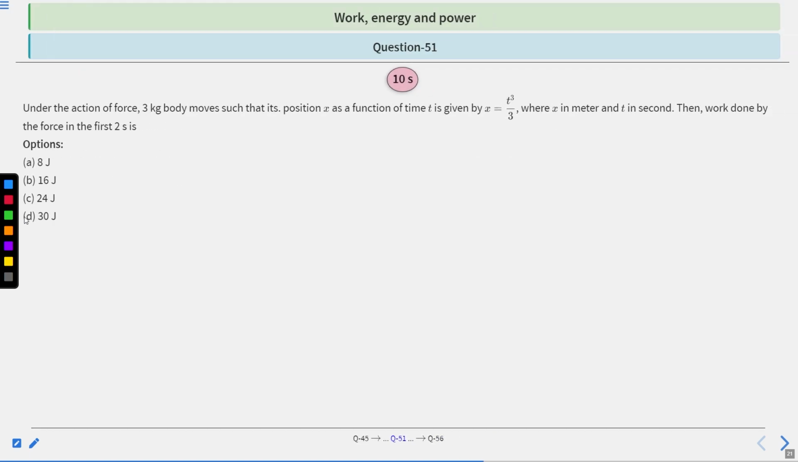Next question 51. Under the action of a force, a 3 kg mass moves such that its position x as a function of time t is given by x is equal to t cube divided by 3, where x is in meter and t in second. Then the work done by the force in the first 2 seconds is what? Options: A is 8 joule, B 16 joule, C 24 joule, D 30 joule. So which one is correct? You have 10 seconds to solve this question. After 10 seconds, we will provide the solution. Clear?